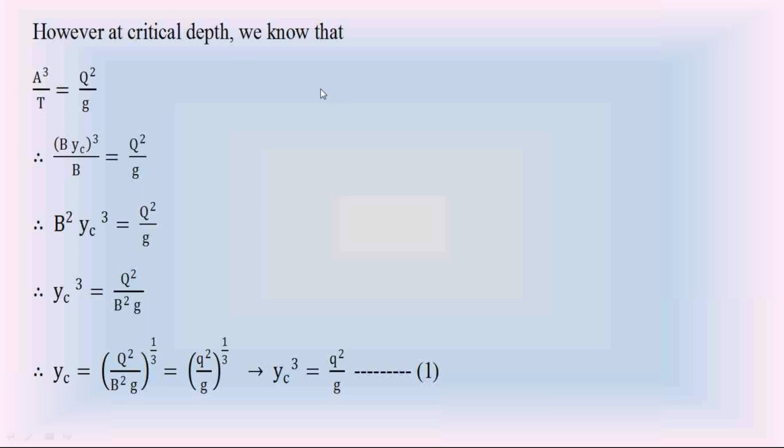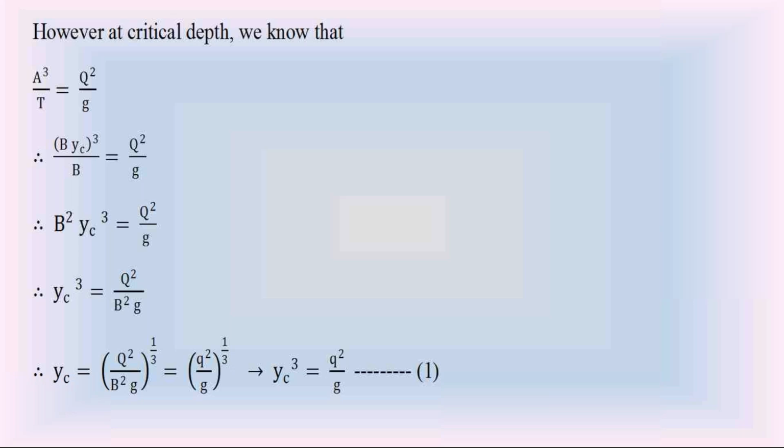So I explained in the previous classes and also in today's class that in both the minimum specific energy as well as the maximum discharge condition, we have this equation Q square by g equal to A cube by T in open channel. So when the depth of water flow in the open channel is critical depth, the specific energy is minimum and the discharge is maximum.